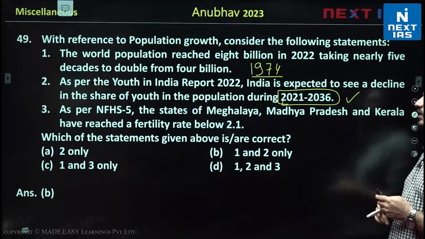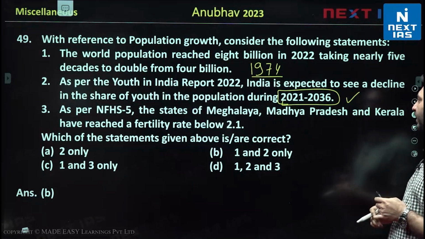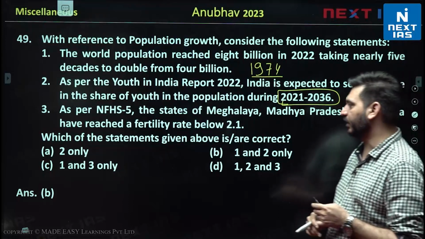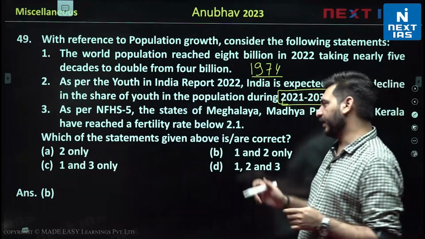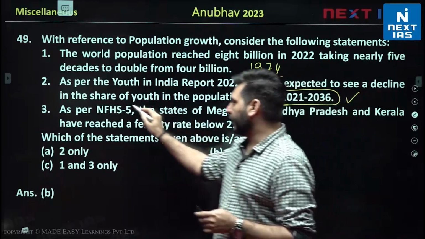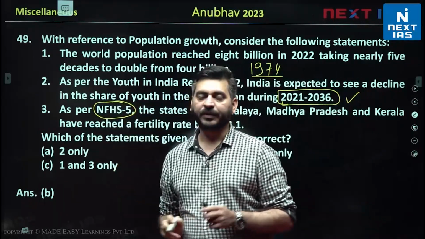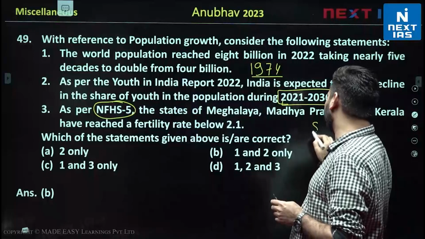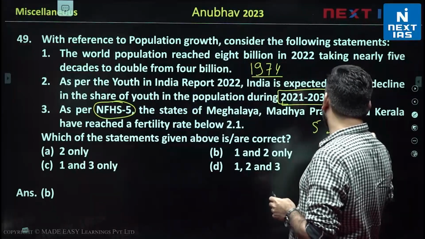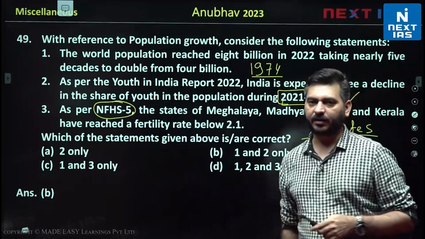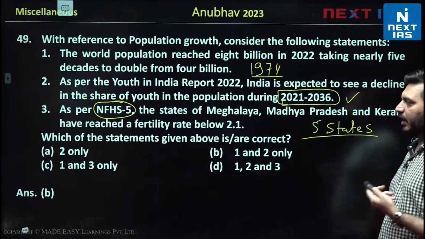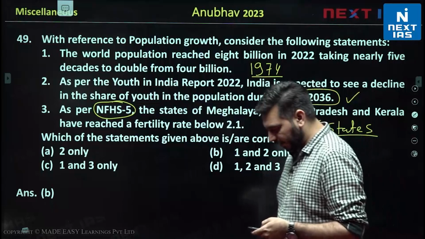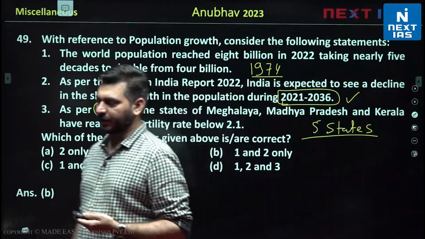Then as per National Family Health Survey 5, the states of Meghalaya, Madhya Pradesh and Kerala have reached a fertility rate of below 2.1%. Now here, the National Family Health Survey 5 data is again very important. In that data, they have said that only 5 states are there which have a total fertility rate above 2.1%, right?